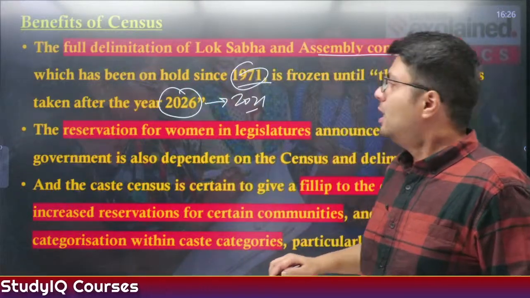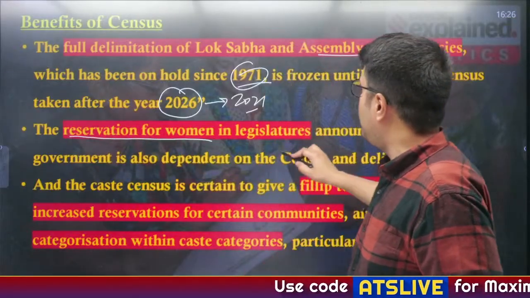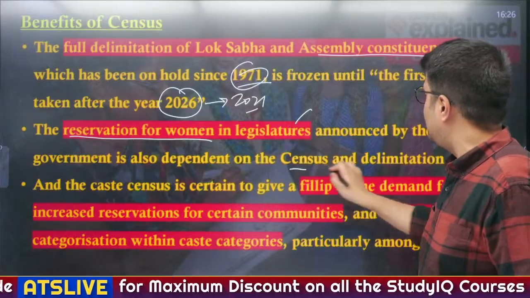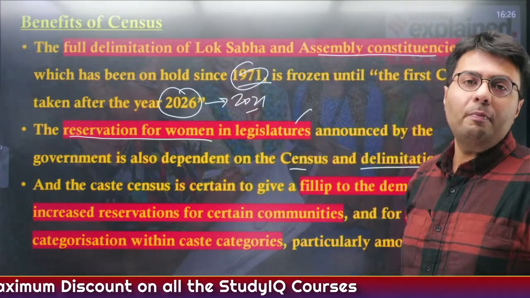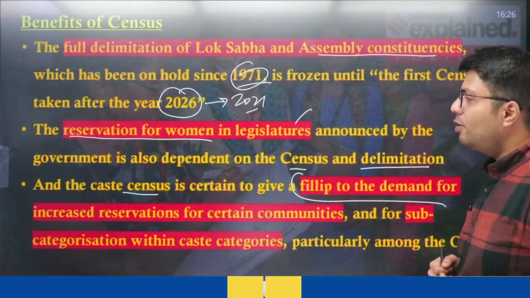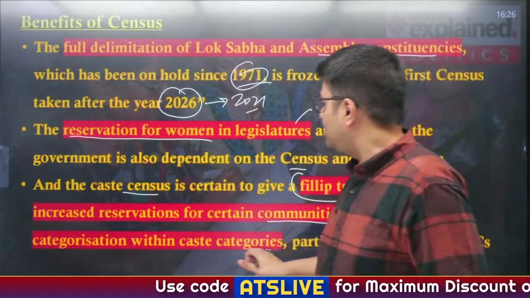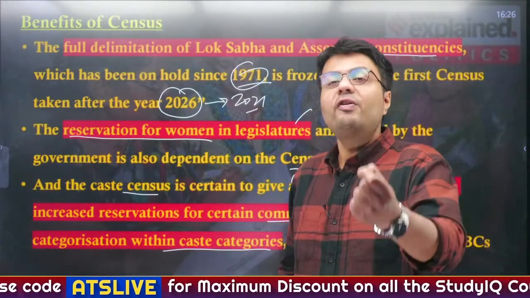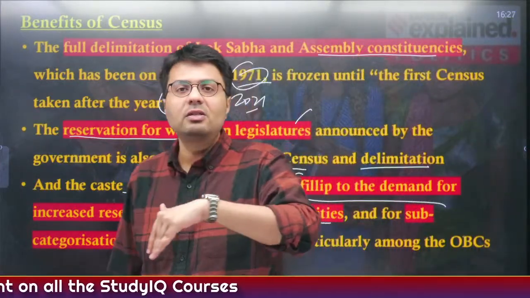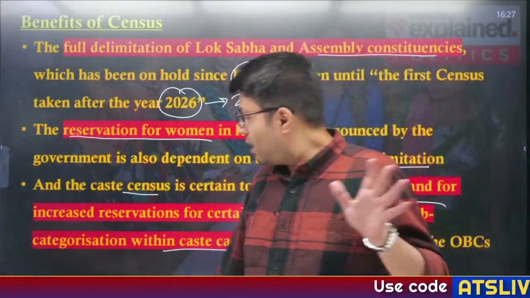Now there is another important implementation that needs to be done, that is provision of reservation for women in all legislatures, that is Lok Sabha and state legislative assemblies, and you can do it only after the census and delimitation exercise. So this also will be implemented after the census data. And also the caste based census is certain to give fillip to the demand for increased reservations for certain communities, and also you can do subcategorization within the caste categories so that the benefits of reservation are available to all. Okay, so these are the benefits of census, and now that the census is going to happen, these will be the outcomes of that census. Understood? Any doubts up till now?